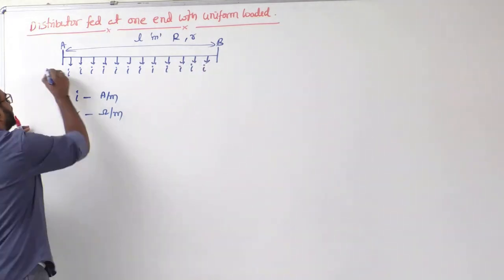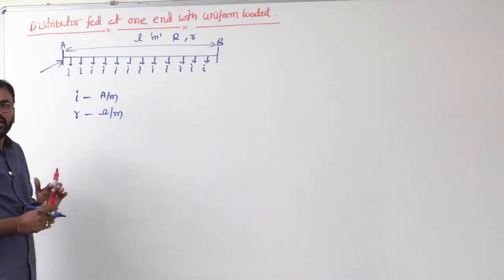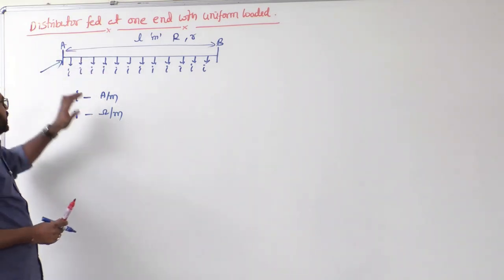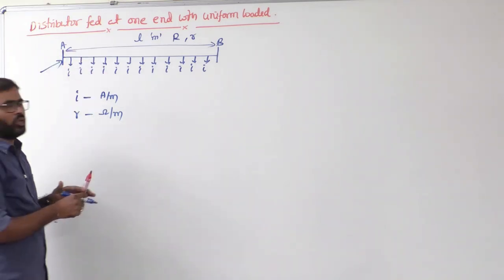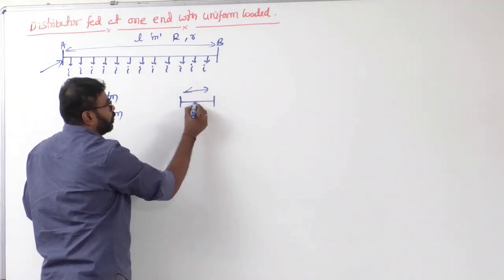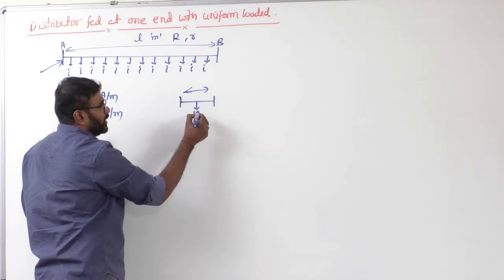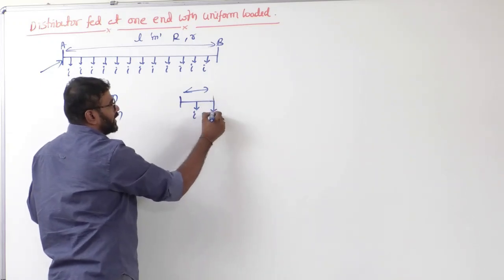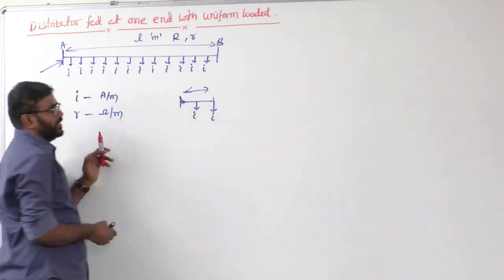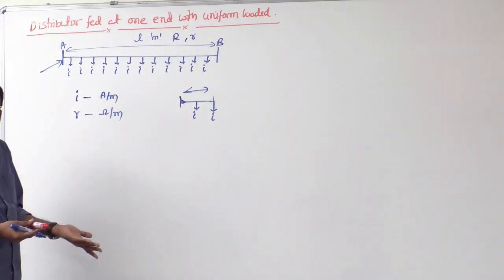Sir, the total length is L now. Supply is from here. Okay? Tell me how much is the current supplied by the source now? See, here high, here high. For example, if it is a 2 meter length, sir, length is 2 meter. 1 meter length, current drawn is I. And second meter length, the current drawn is I. That means how much is the current supplied here? 2I. Correct or not?